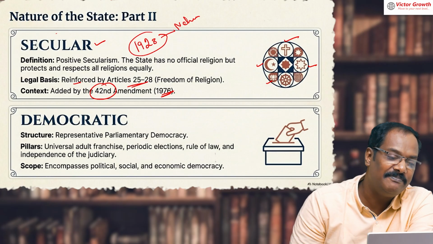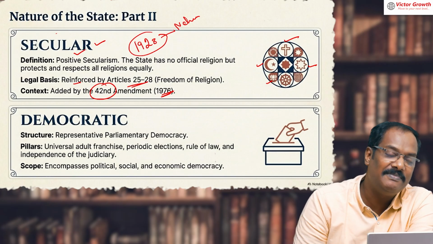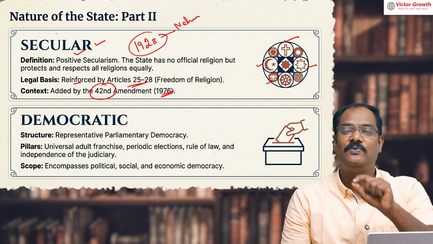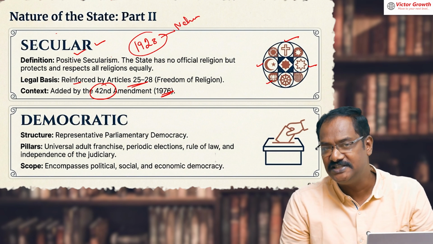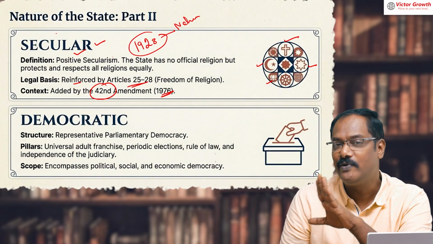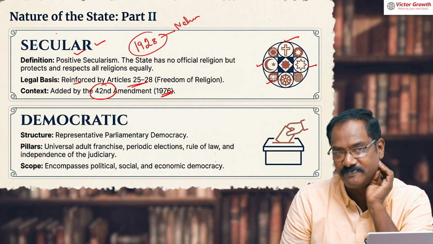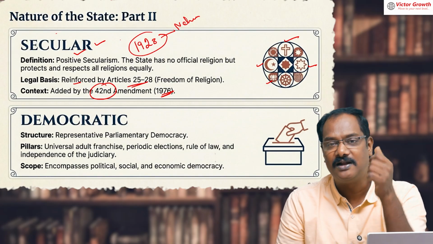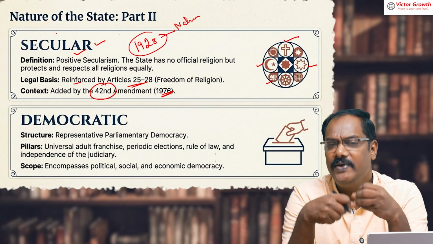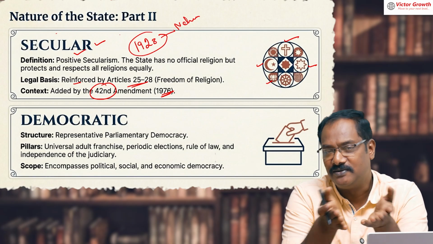India has a positive secularism, which means everybody can follow any religion. Negative secularism is in foreign countries, Western countries, where you can follow any religion, but publicly you cannot show your religious symbols. You can't wear a cross, you can't wear a turban, that kind of problem. But India has positive secularism. Tomorrow you invent a new religion, it is allowed.